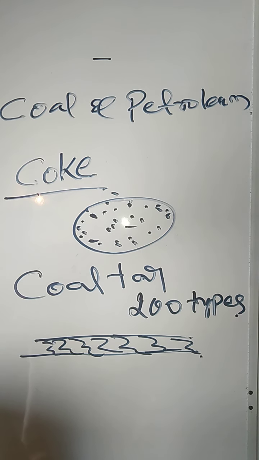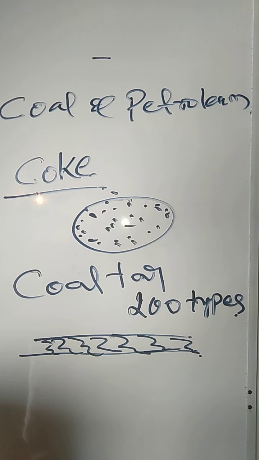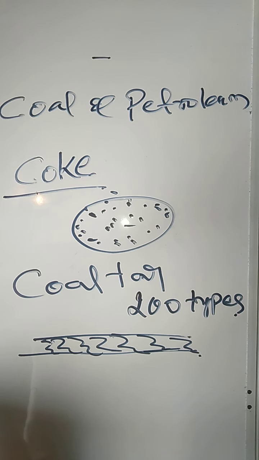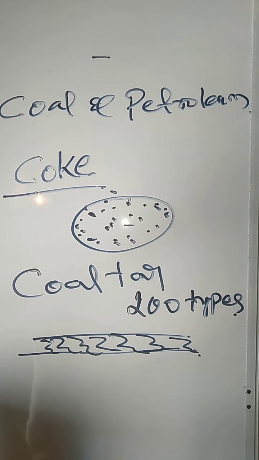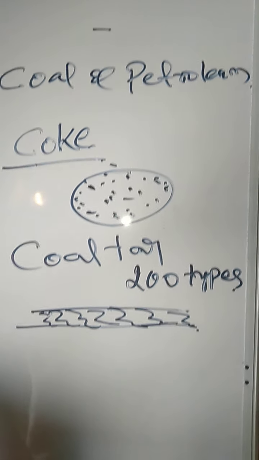Now you know the uses of coke and coal tar, and the importance of coal. In previous days, coal was used in railway engines. Now we use diesel from petroleum, but earlier in railway engines we used coal. This coal burns in the engine and due to steam the engine runs. There are many other uses of coal, such as producing electricity. Thermal electric power comes from coal industries.